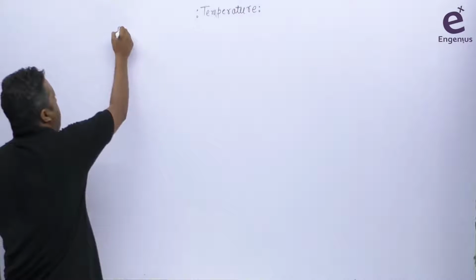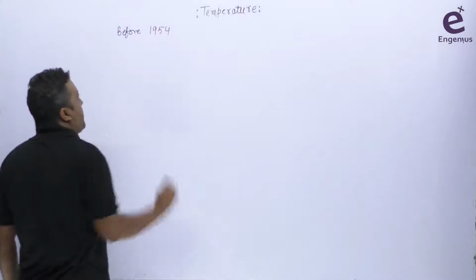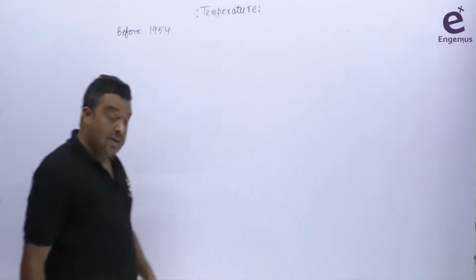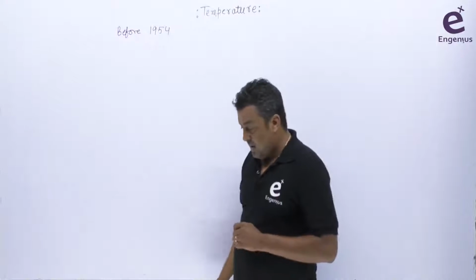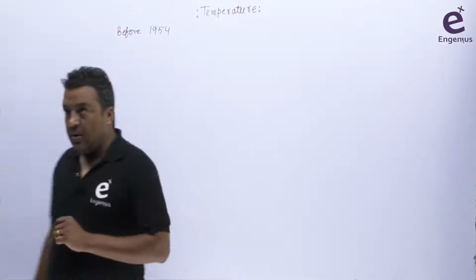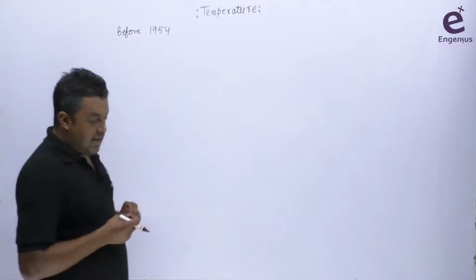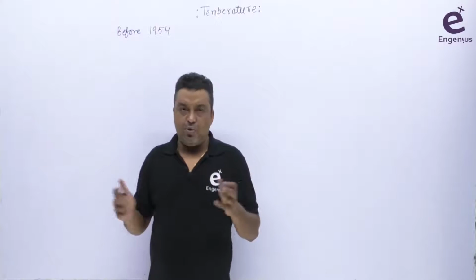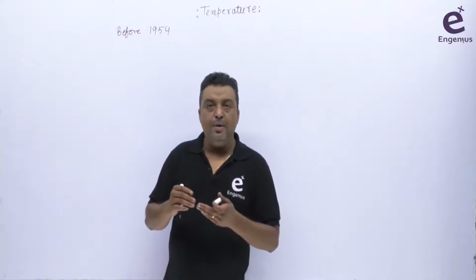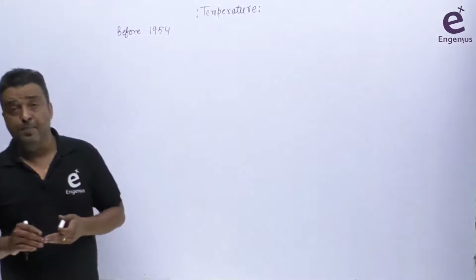First I'm saying, before 1954, they decided there must be an easily reproducible state of an arbitrarily chosen system.